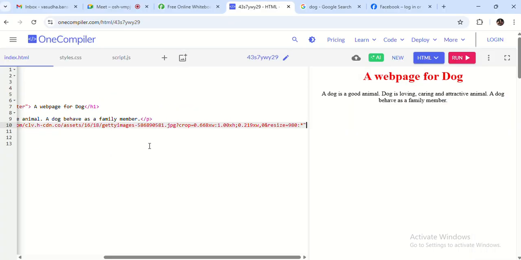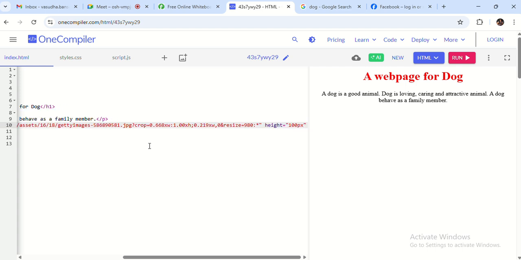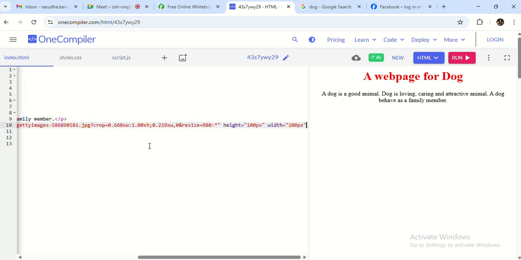So the image source is this one, and I will mention the height and width of the image so that it doesn't take a lot of space over the screen. 100 pixels, and width also I will specify 100 pixels. You can change it according to your need. Then closing brackets, and it's done. Run the code, and you can see the image is over there. You can change the size according to you.